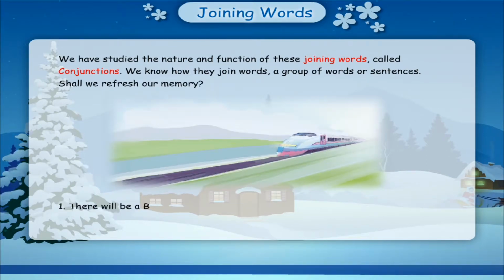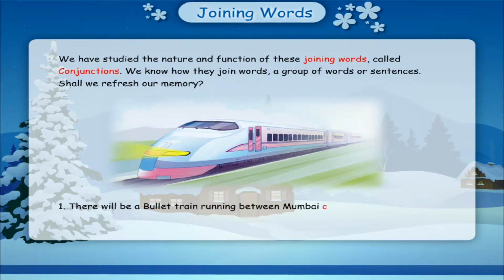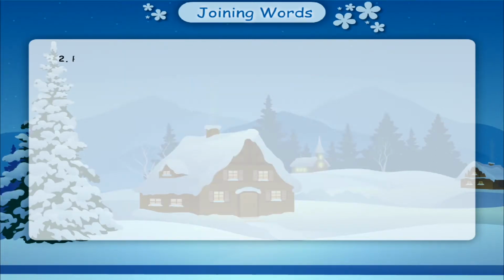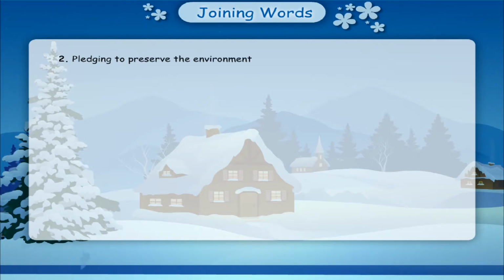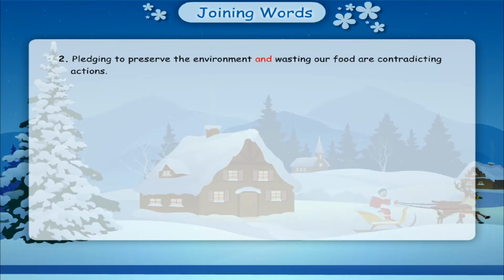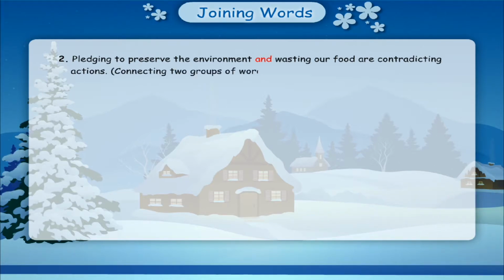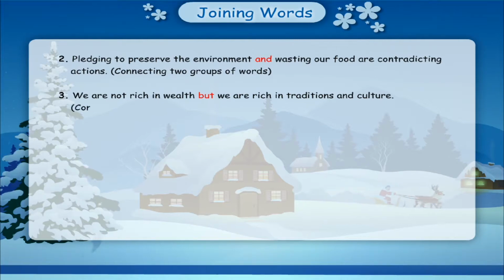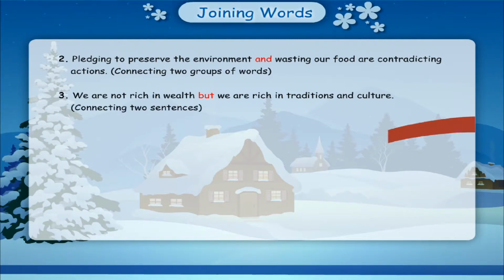There will be a bullet train running between Mumbai and Ahmedabad, connecting two words. Pledging to preserve the environment and wasting our food are contradicting actions. Connecting two groups of words. We are not rich in wealth, but we are rich in traditions and culture. Connecting two sentences.